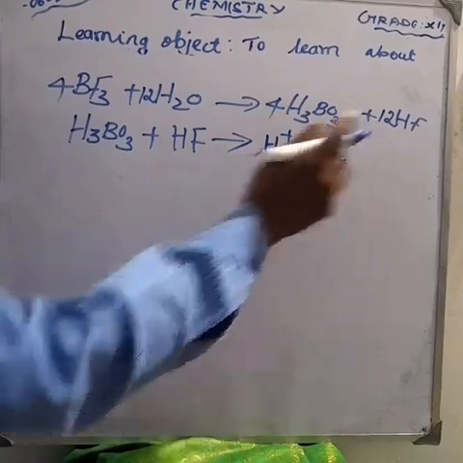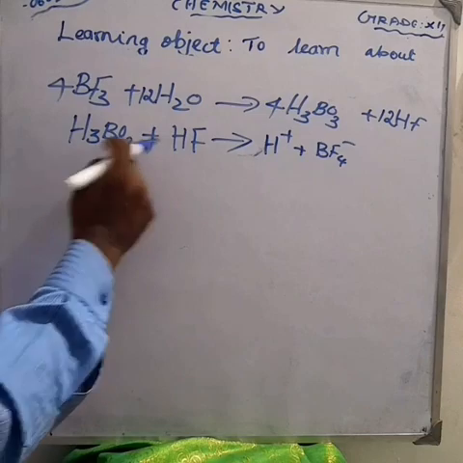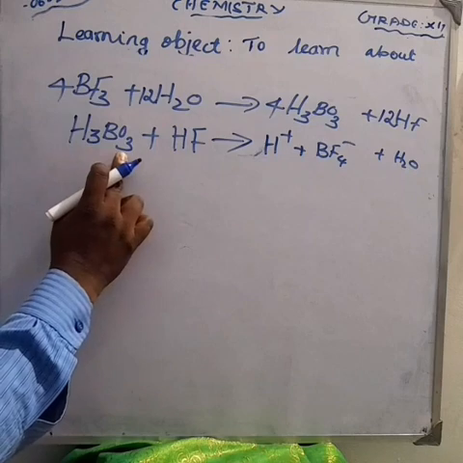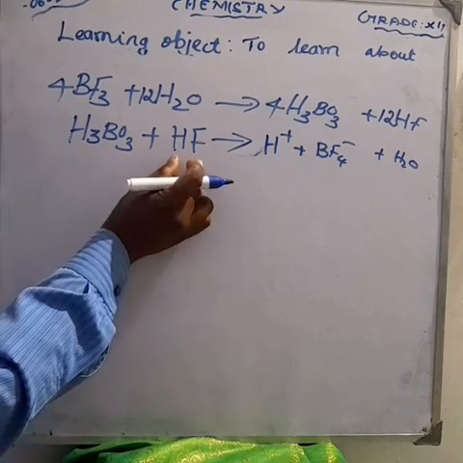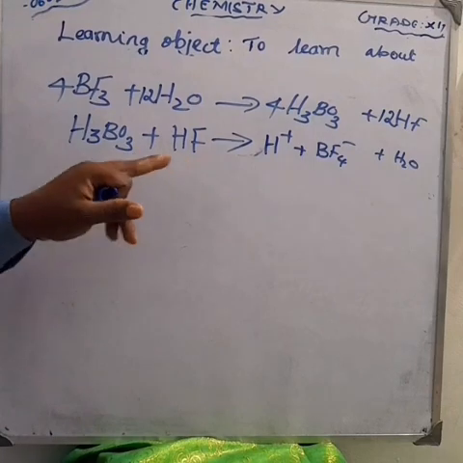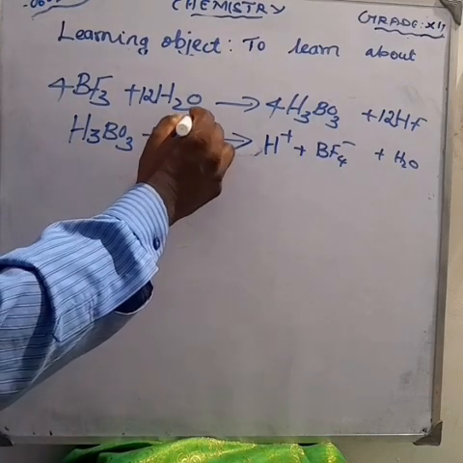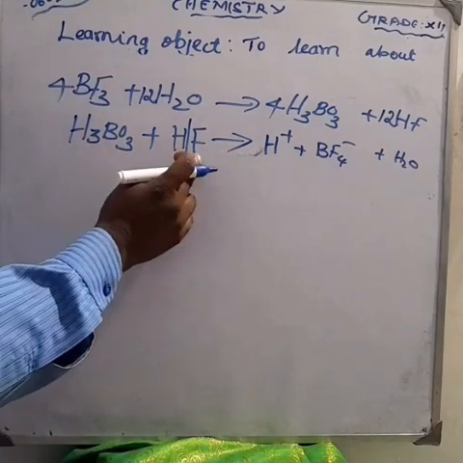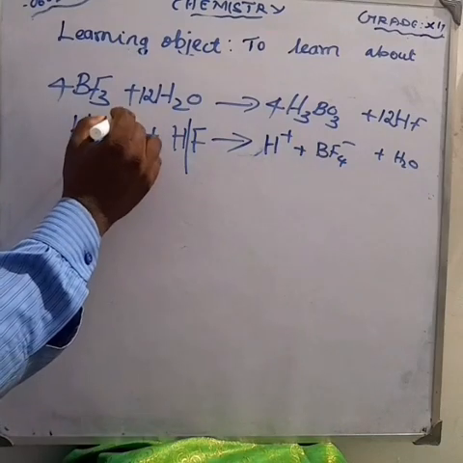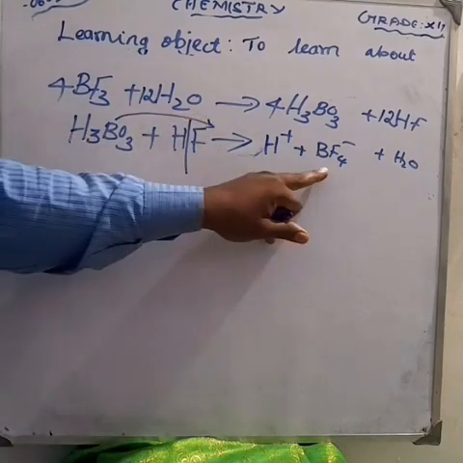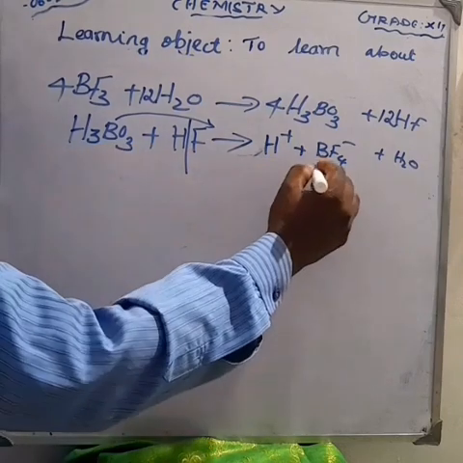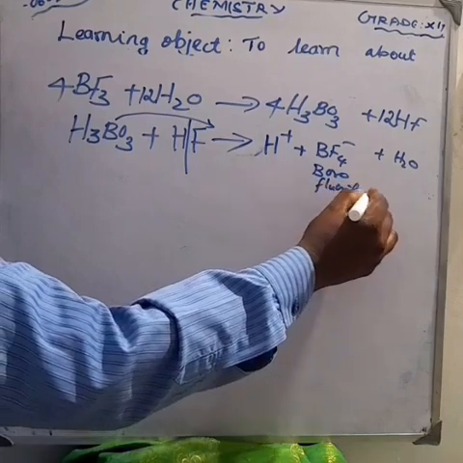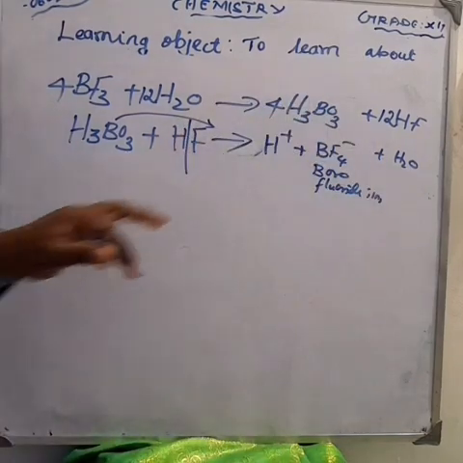So, how can you write this equation? I'm taking boric acid, H3BO3. This one reacts with hydrogen fluoride, HF. We get, one of the important points, H plus and BF4 minus ion, the borofluoride ion. This is one of the anions, am I right? What product is obtained? BF4 minus ion. And also we get hydrogen combining with the OH to form water.